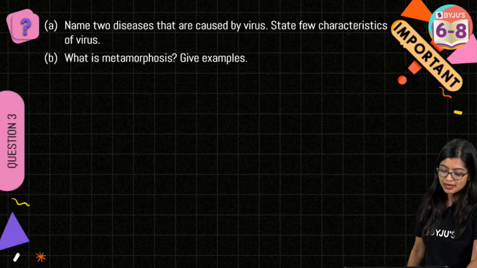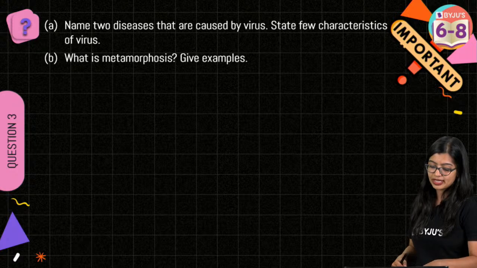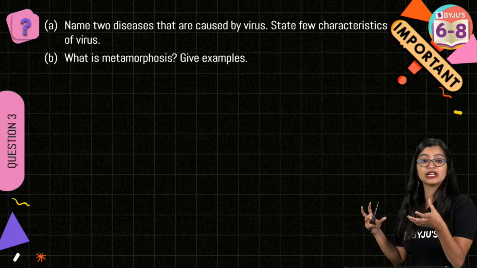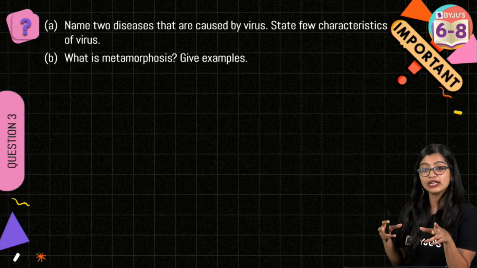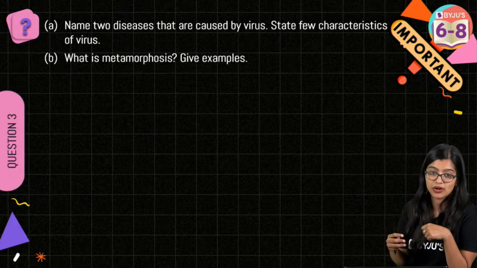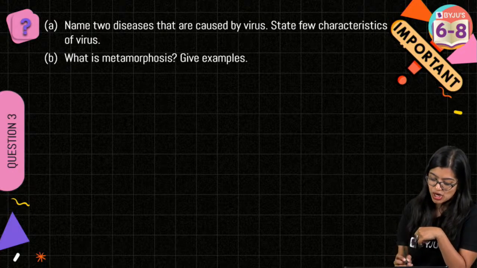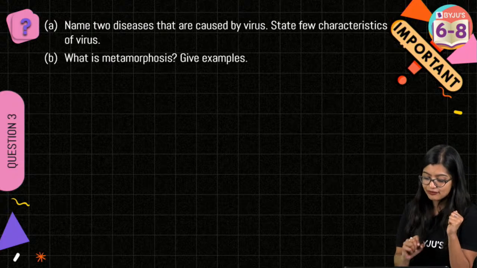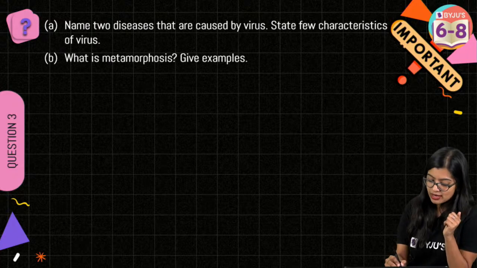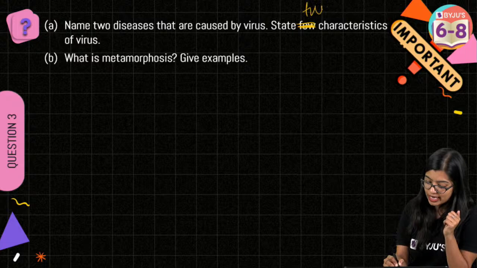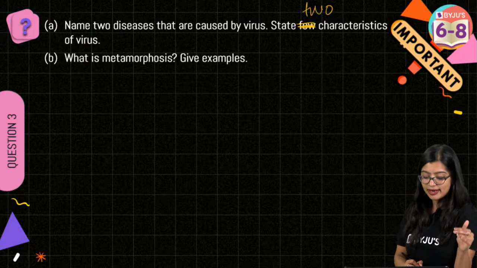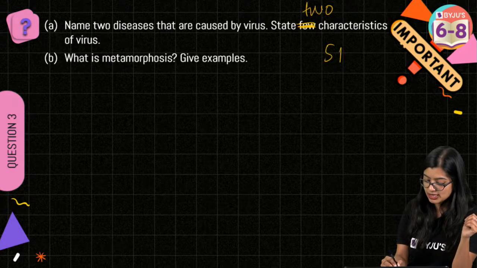All right. Now moving on to question number 3. You have 2 different chapters, from which you have a question. Name 2 diseases which are caused by viruses. State a few characteristics of viruses. Now let me change few into 2 characteristics of viruses. What is metamorphosis? Give examples.